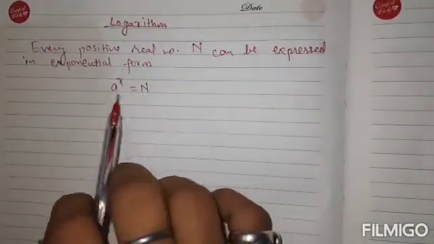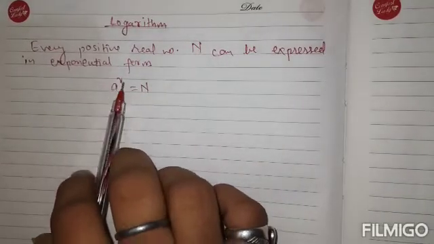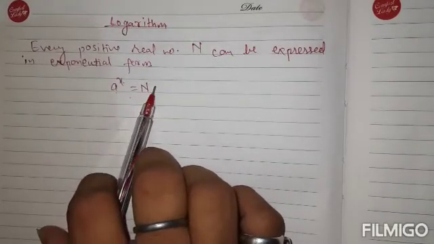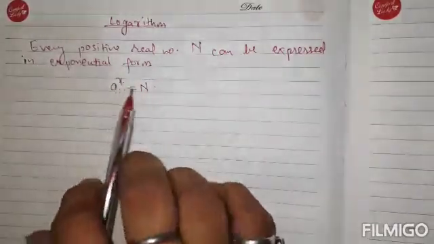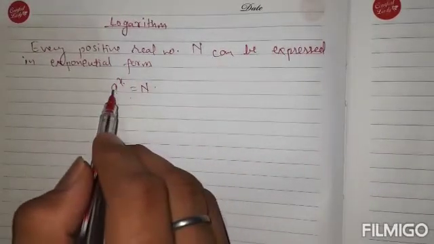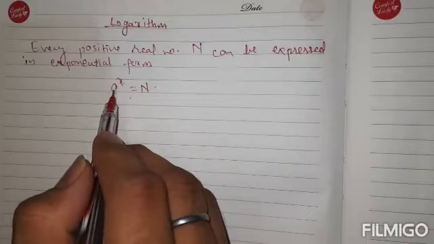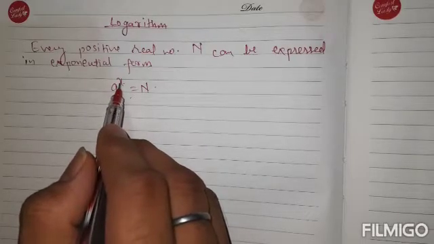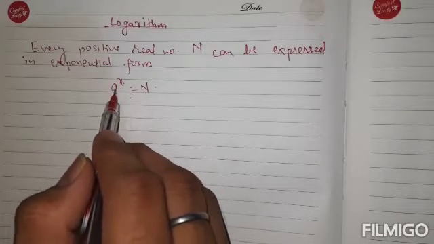Means if suppose a is any number, its x power gives you n. Then in this case, this is exponential form. Here a is the number whose power is x. a is called the base.